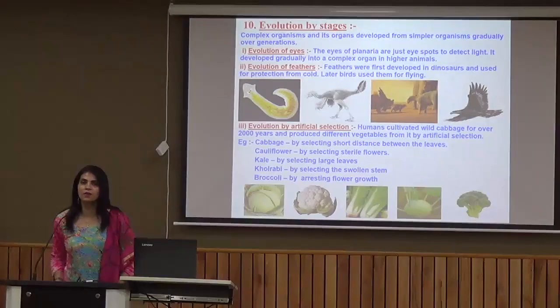For example, if we are going to talk about evolution of eyes, if we look at the eyes of planaria, which is an example of a very simple organism, in case of eyes of planaria, it is an eye spot which is just used to detect light. Now, as the process of evolution takes place, this particular eye gradually developed into a complex organ in higher animals.